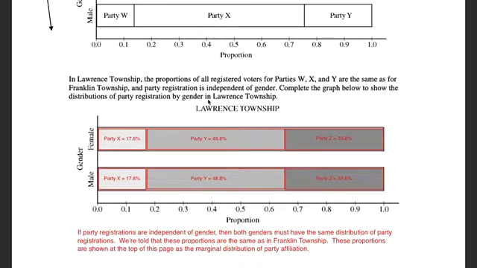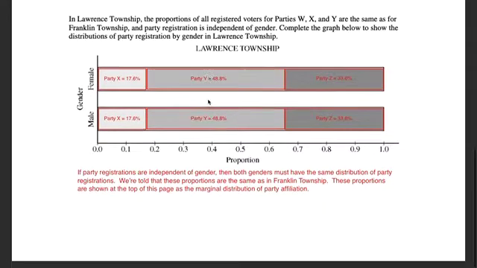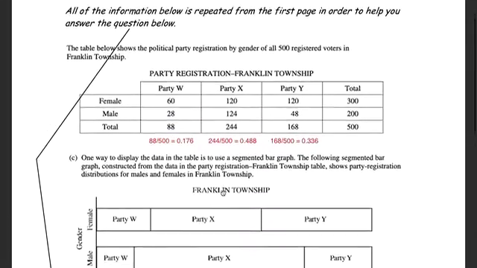So understand, if party registrations are independent of gender, then both genders must have the same distribution of party registrations. So it doesn't matter whether someone is randomly selected and happens to be a male or a female, the likelihood of being in Party X, Party Y, or Party Z has to be the same for both genders in Lawrence Township. So we're told these proportions are the same as in Franklin Township. So the proportions are shown at the top of this page as the marginal distribution of party affiliation.